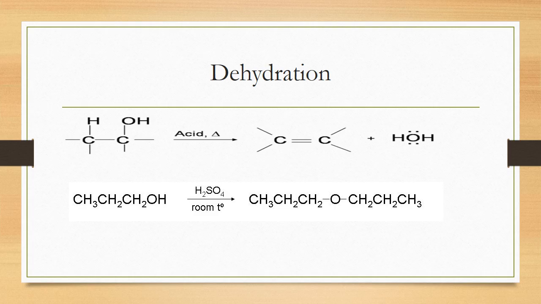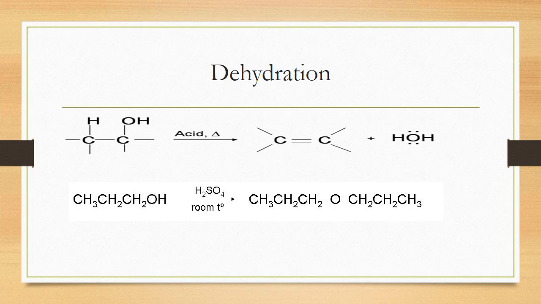Tertiary alcohol is easily dehydrated in mild conditions, with less concentrated sulfuric acid and lower temperature, right? Secondary alcohol also needs milder conditions, and the primary needs more severe conditions: concentrated sulfuric acid and a high temperature of 180 degrees for the dehydration, for the removal of the water, and convert it into the alkene, right?